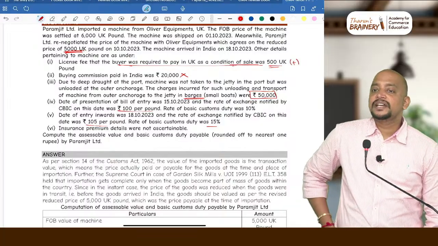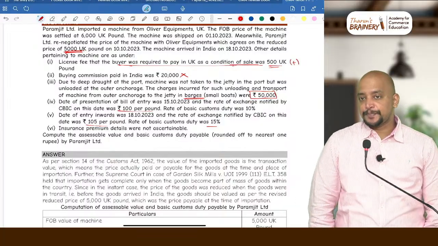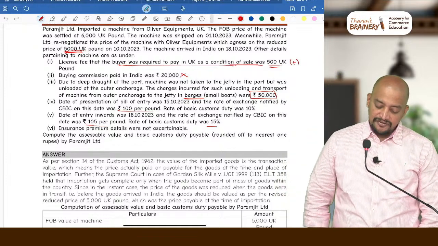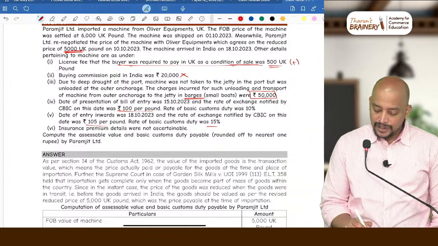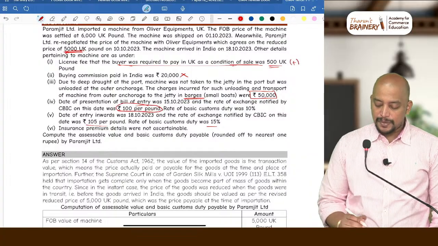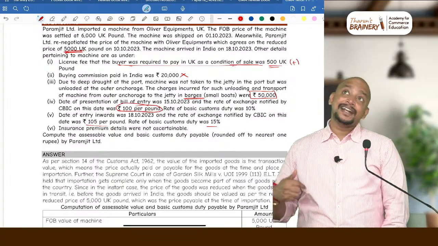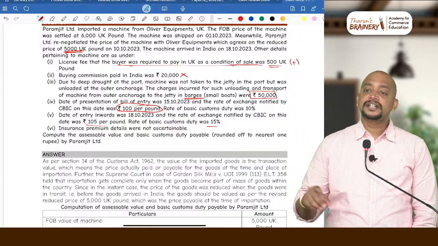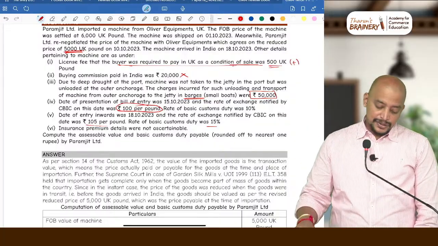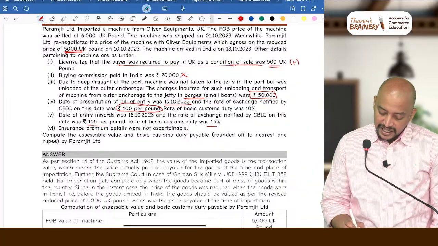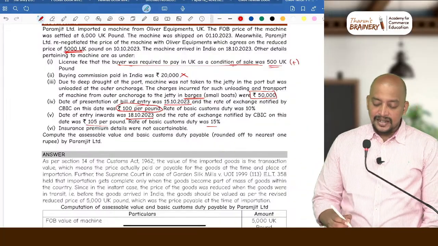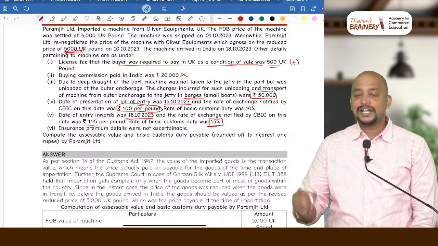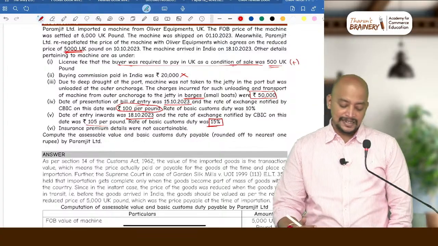For exchange rate, always it is the date of bill of entry. Bill of entry date only should be taken for exchange rate. What is the bill of entry date? 15/10. So as on 15/10, what is the exchange rate? 100 rupees per pound, that should be taken. But for rate of duty, date of presentation of bill of entry or entry inwards, whichever is later. So here bill of entry is 15/10 and entry inwards is 18/10, whichever is later is 18/10. So therefore 15% should be taken as the rate of customs duty in this case.